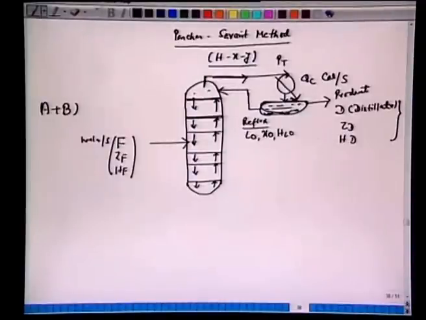Now notice here, if the entire vapor is condensed to liquid, then the compositions X0, ZD, and the composition of the vapor arriving from here, Y1, with flow rate G1 and enthalpy HG1, Y1, X0, and ZD will be the same. Enthalpy HD will also be the same as HL0, and these enthalpies will differ from HG1 by this QC calorie per second. So this is what we call a total condenser.